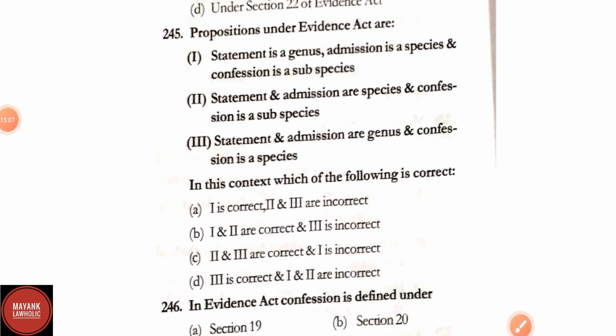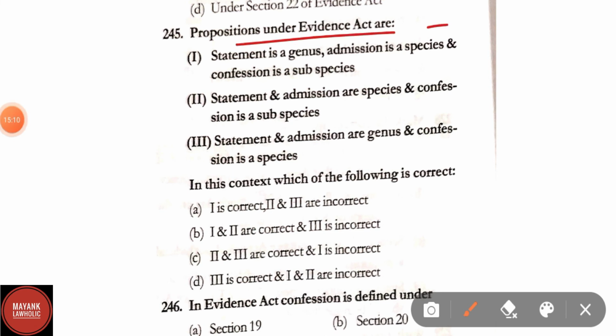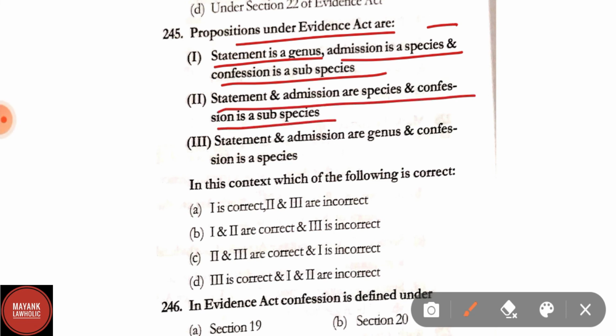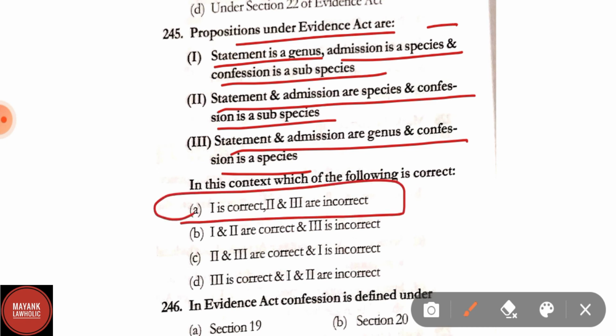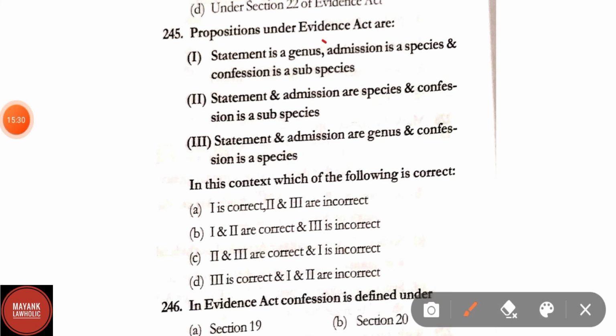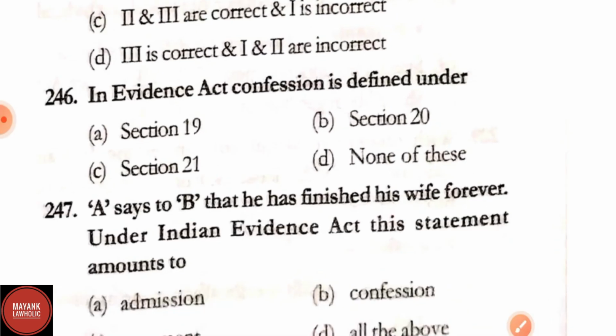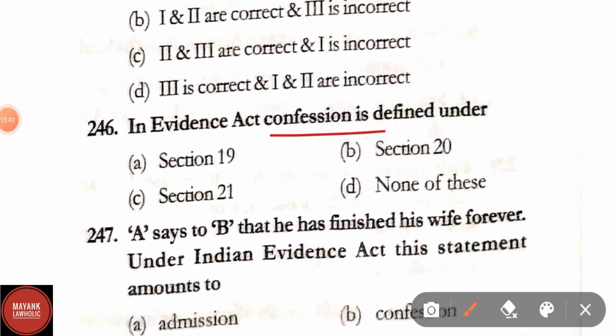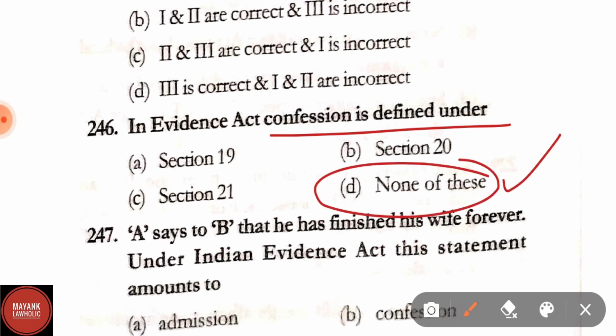Question number 245. Propositions under the Evidence Act are: statement is a genus, admission is a species, and confession is a subspecies. Statement second, statement and admission are species and confession is a subspecies. Statement third, statement and admissions are genus and confession is a species. In this context, which of the following is correct? Here correct answer is option A, that is first is correct and second and third are incorrect. That means statement is a genus, admission is a species, and confession is a subspecies. Question number 246. In Evidence Act, confession is defined under. Here in Evidence Act, confession is not defined, so option D will be the right answer, none of these.